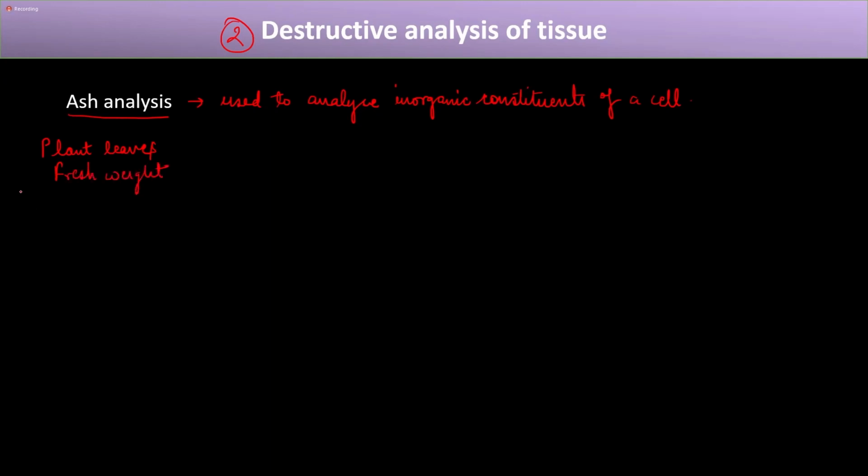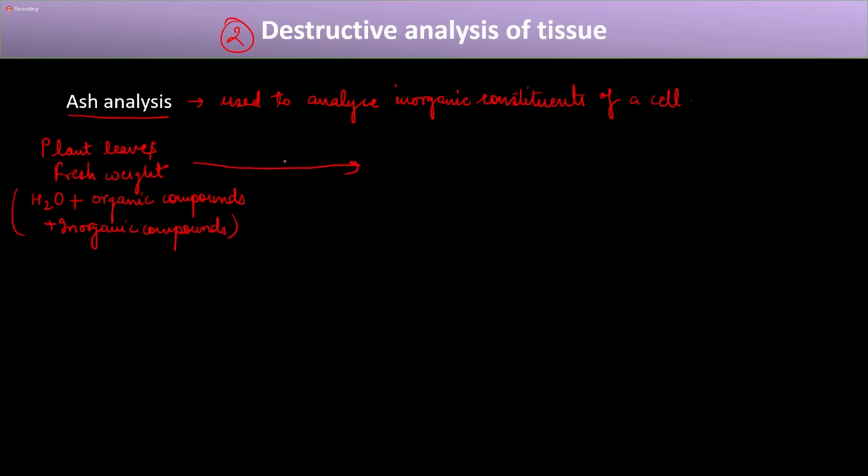And what does this fresh weight comprise of? It will have water, right? It will have organic compounds, plus it will have inorganic compounds, right? So it will have three things: organic compounds, inorganic compounds, as well as water, because it is fresh weight. We have taken a fresh leaf.